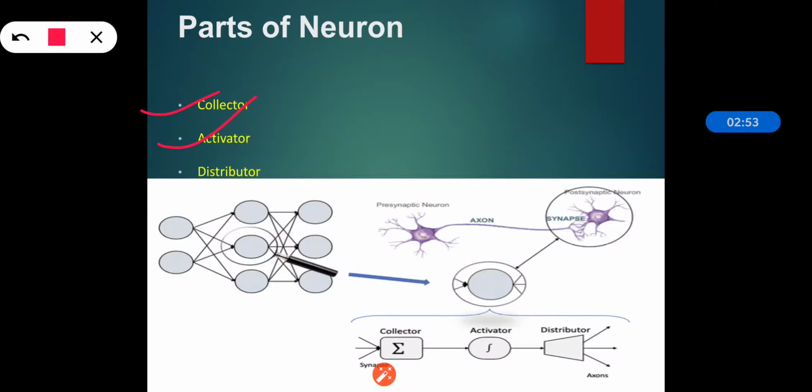Then the activator. The activation of the received signal aggregated in the collector is the process occurring inside the network body. So what is activation? It is the activator doing activation of the received signal which is aggregated in the collector.